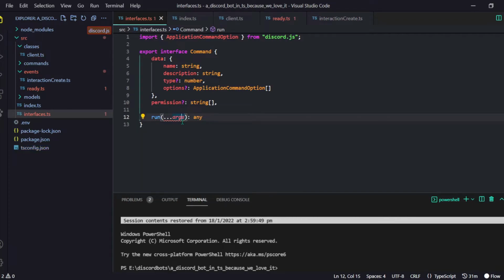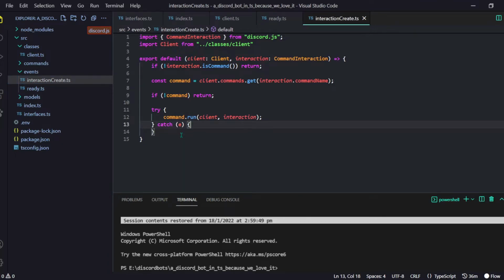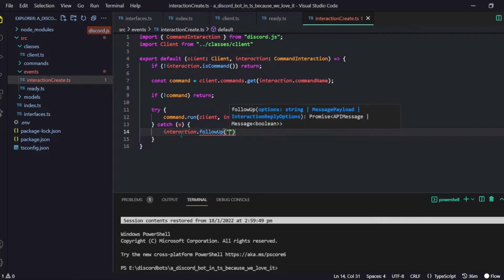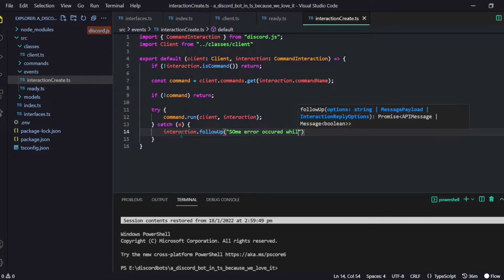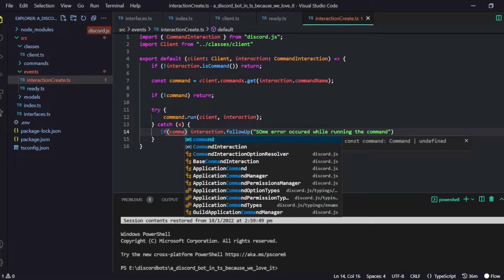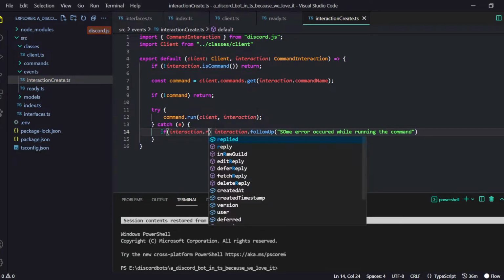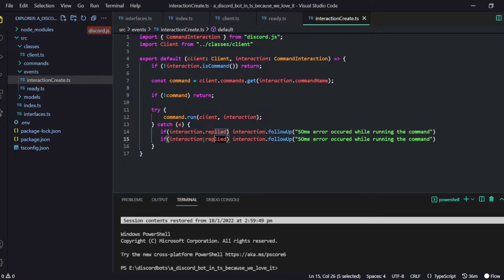And that's all we have to do, and these can be of any type, of course. Just do another thing. If an error occurs, then we are just going to do interaction.followup, and we will say some error occurred while running the command. If we have already replied to the interaction, then we are going to do this, otherwise we are just going to reply with that. So guys, our handler is done, everything is done.